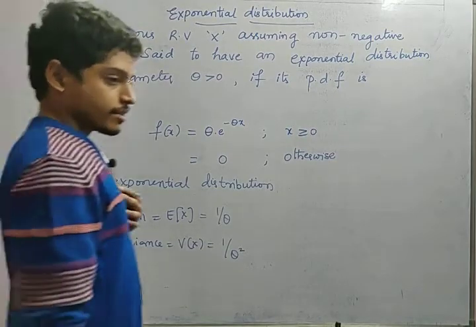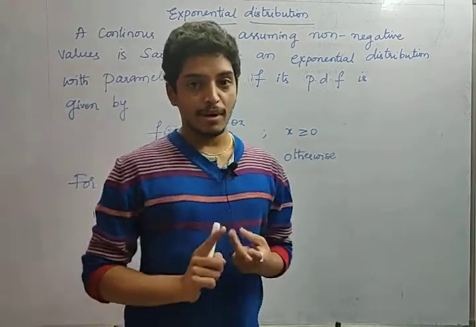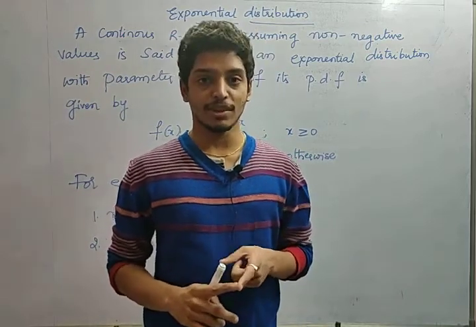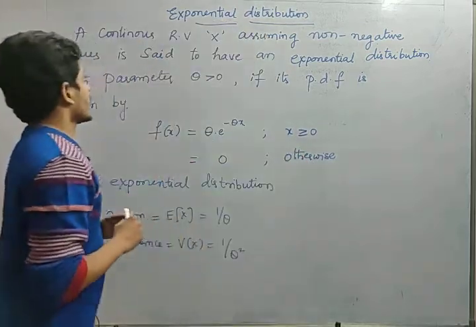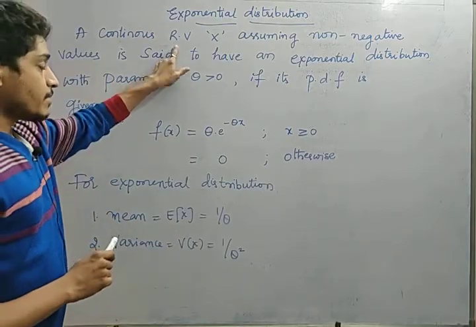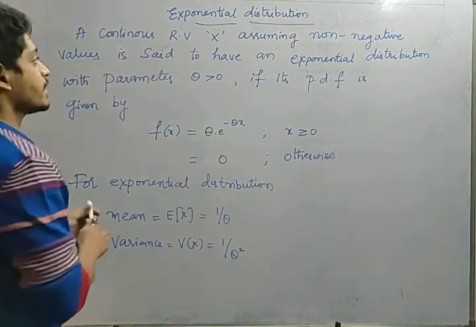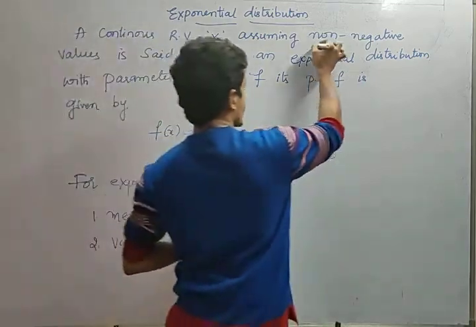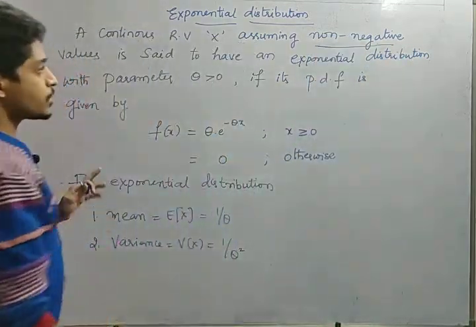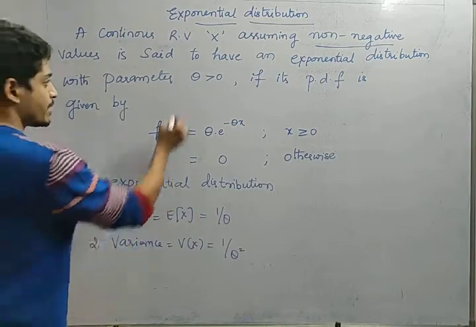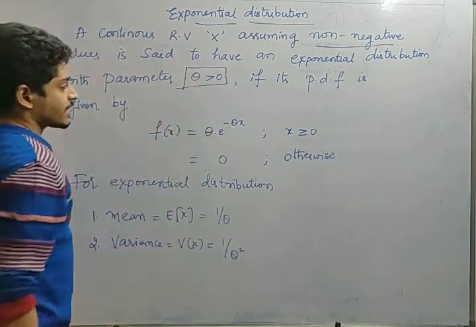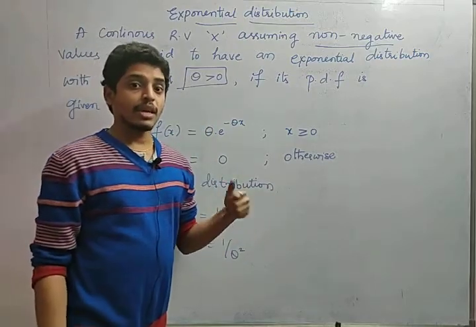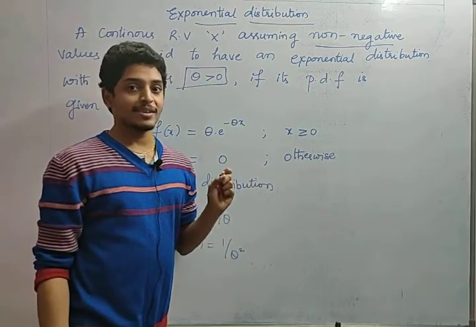Okay friends, so far we have discussed binomial, Poisson, uniform or rectangular. Now we are going to see exponential distribution. See, a continuous random variable, it's not discrete, it's continuous, friends. A continuous random variable x, assuming non-negative values, is said to have an exponential distribution with parameter theta if theta is greater than 0. That means in exponential distribution, theta is the parameter. In Poisson distribution, lambda is the parameter.